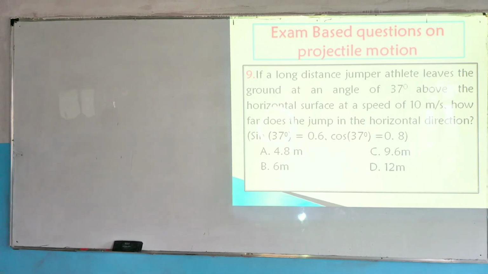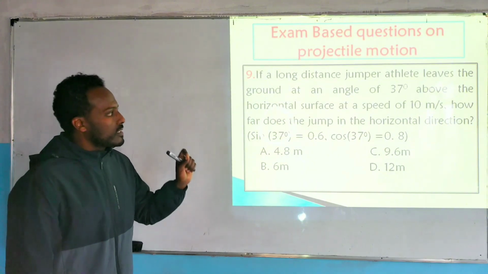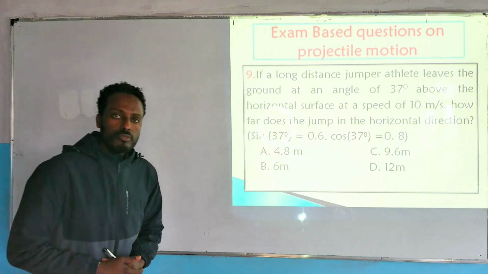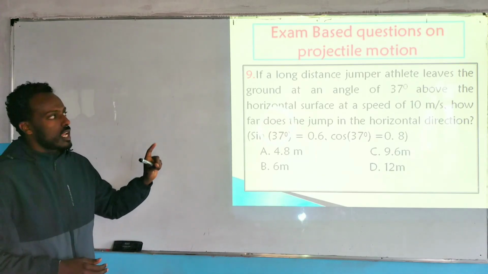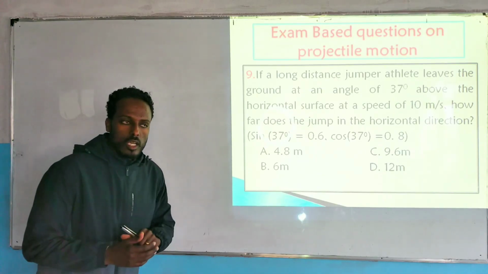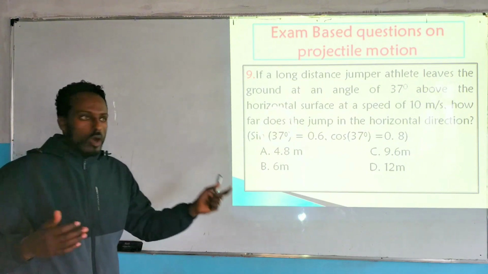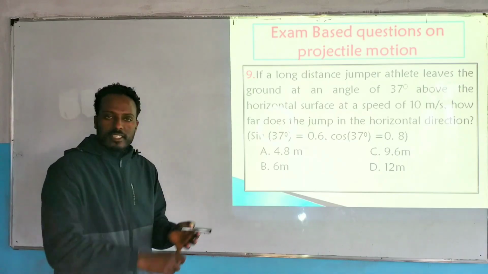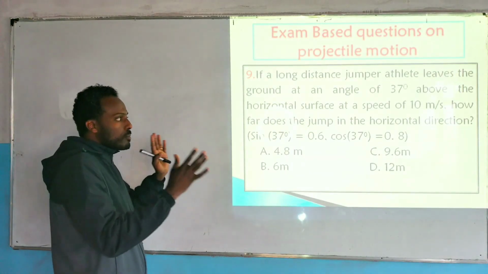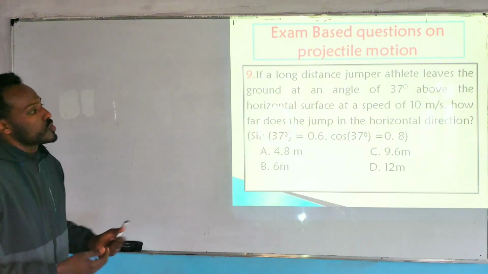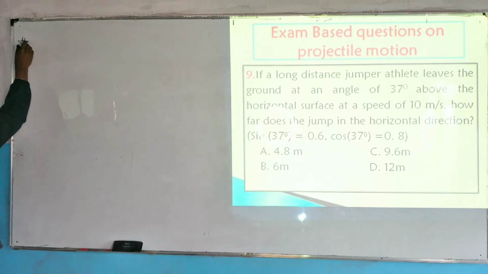Okay, let's see question number 9. If a long distance jumper athlete leaves the ground at an angle of 37 degrees above the horizontal, our question is categorized under inclined projection. For inclined projection, you have to identify the equations of motion to determine maximum height, flight time, and horizontal displacement or range. We need to look at these carefully because we have different equations of motion. So let's see the givens.